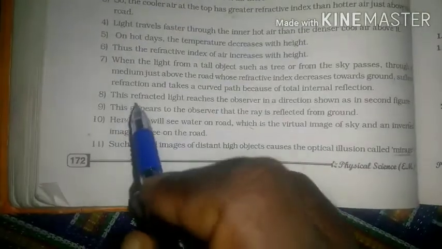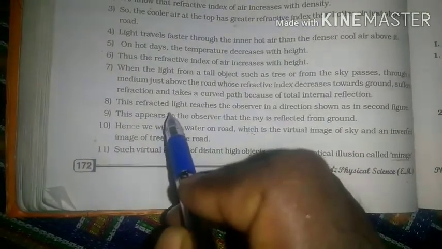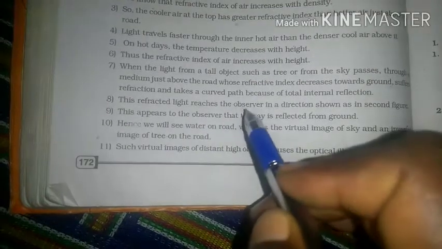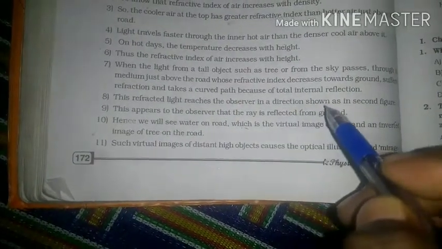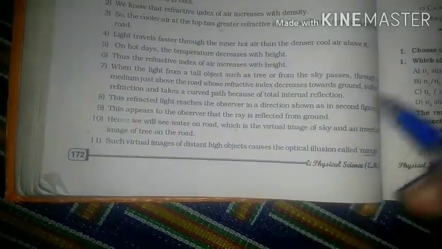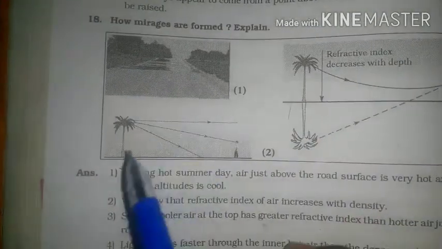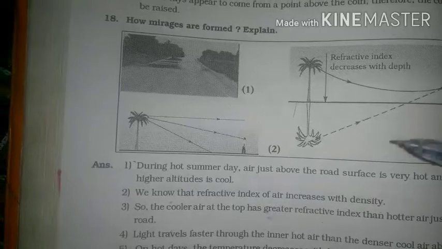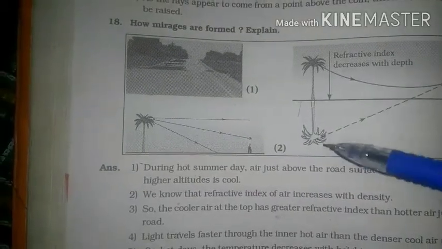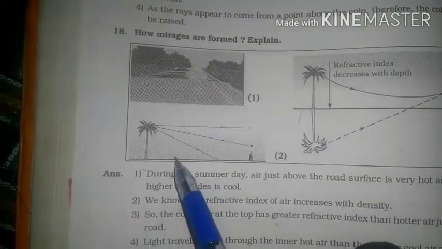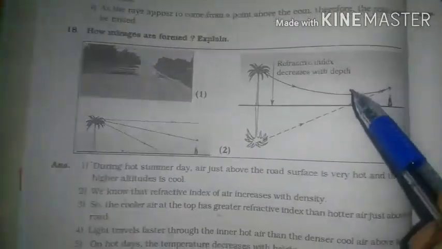This refracted light reaches the observer in the direction shown in the second figure. See the second figure, and after that the third figure.